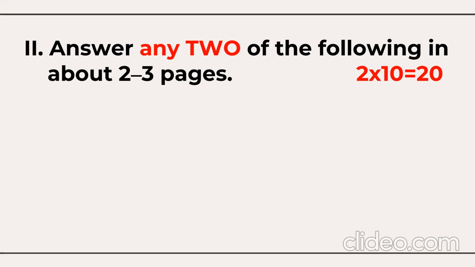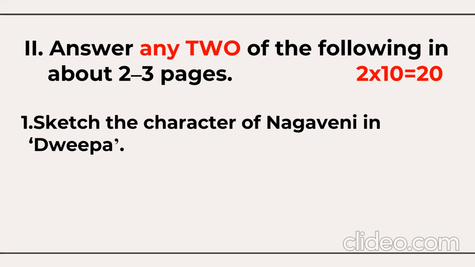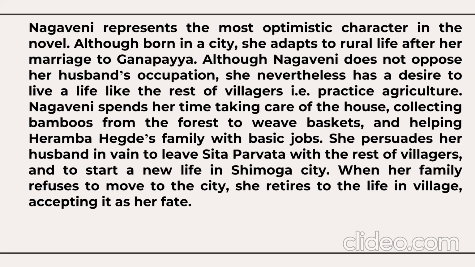Now we have 10 marks, 2 questions. So out of 3 10 marks questions, you need to opt for 2 questions here. Sketch the character of Nagaveni in the novella DWEEPA. Nagaveni represents the most optimistic character in the novel. Although born in a city, she adapts to rural life after her marriage to Ganpaya.